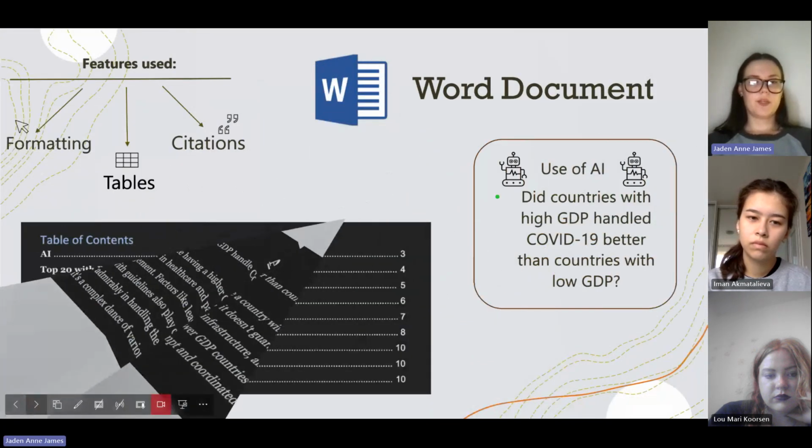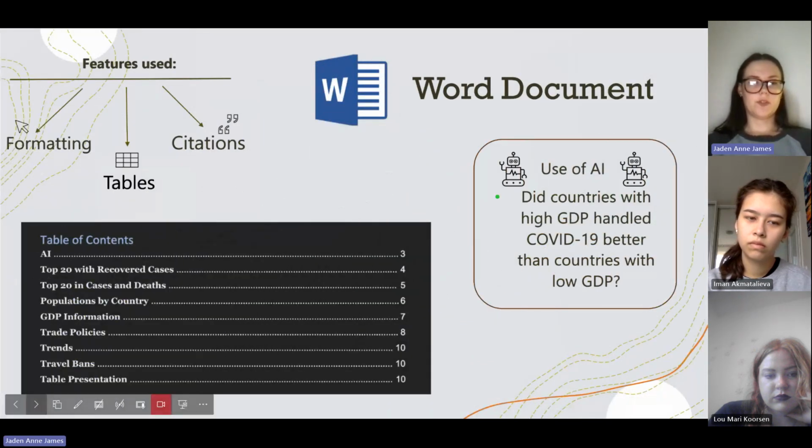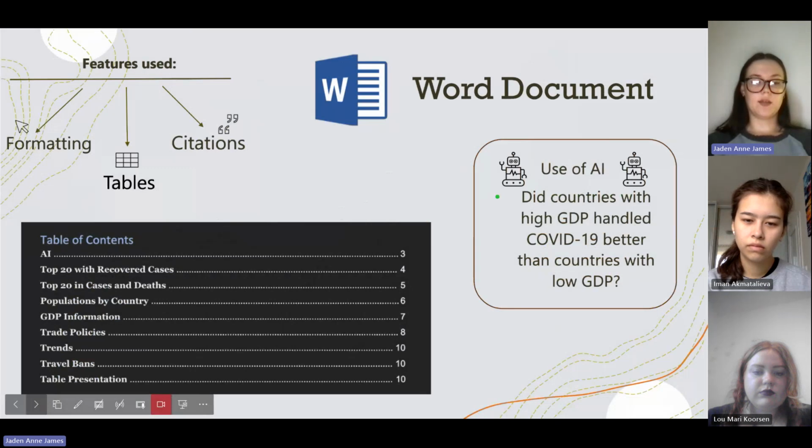So when formatting this information in Word, what I found the most useful was using the table of contents, headings, tables, and citations. And you can see an example of our table of contents, which had AI information, the top 20 countries with recovered cases, the top 20 countries in cases and deaths, the populations by country, GDP information, trade policies, trends in handling COVID-19, travel bans, and all of the information in a table.